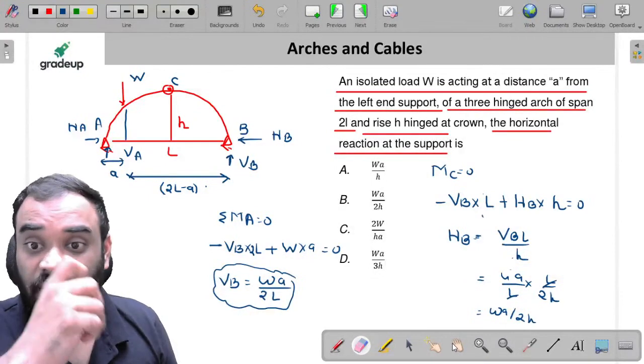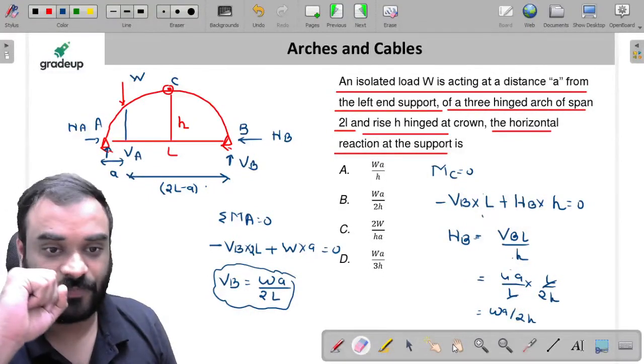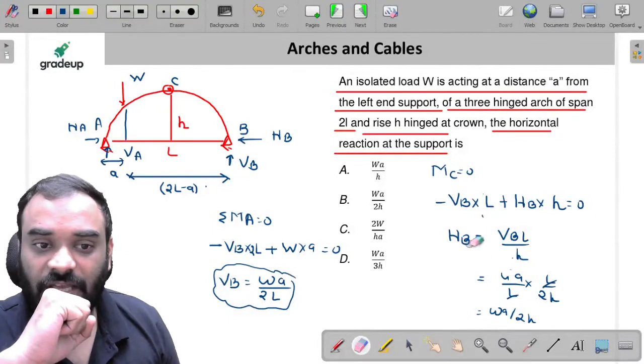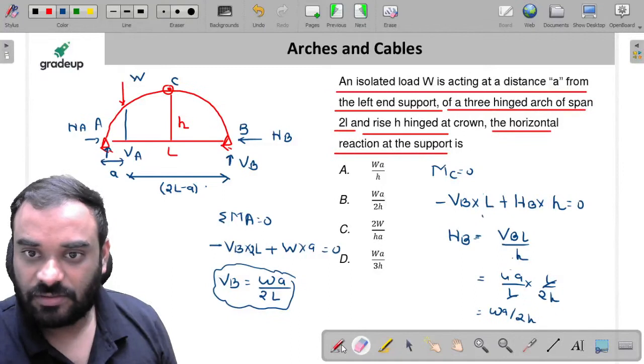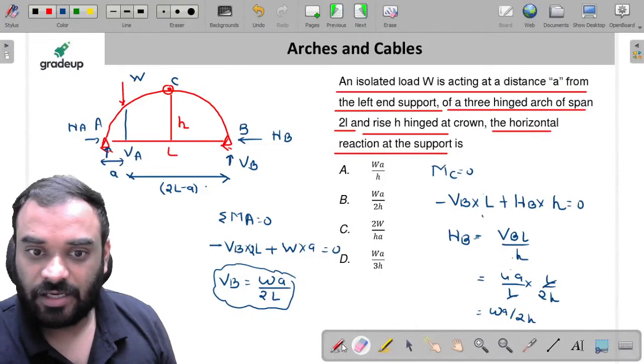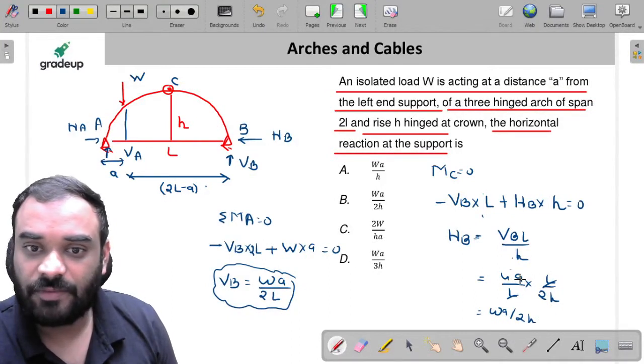VB by H, this is our HB value. And what is the value of VB? So VB is equal to WA by 2L.